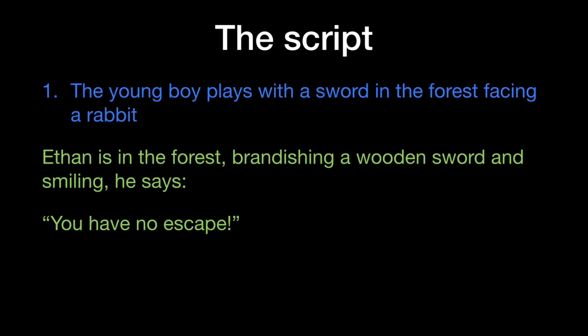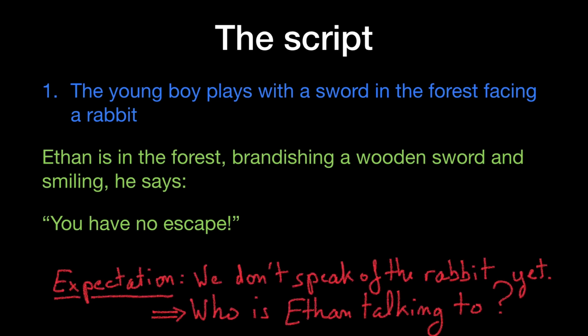Now let's see this in practice by detailing the outline I built just before. On the first page, we will have Ethan, my hero, in the forest brandishing a wooden sword and saying, "You have no escape!" To create expectation, here we will not show the rabbit. This will make the reader wonder who Ethan is talking to.